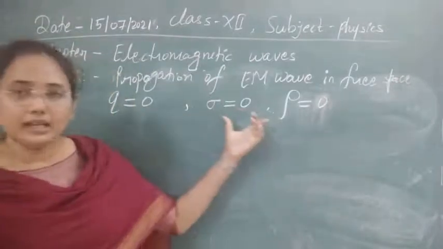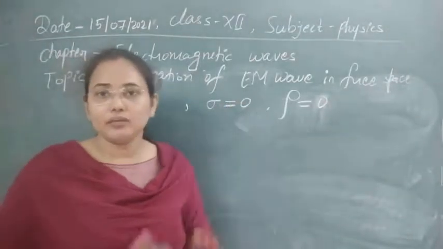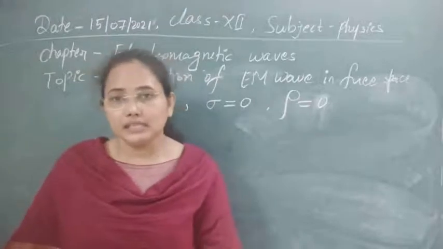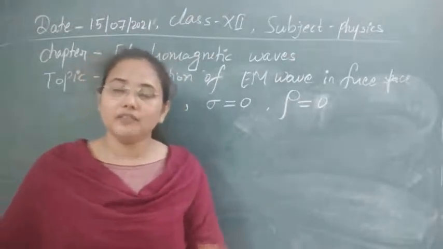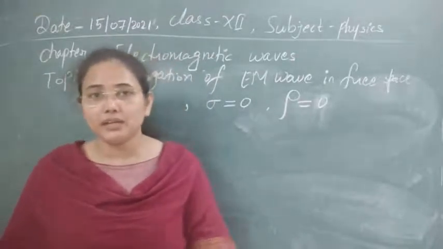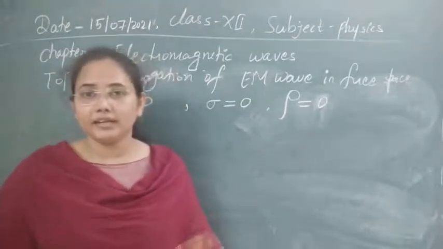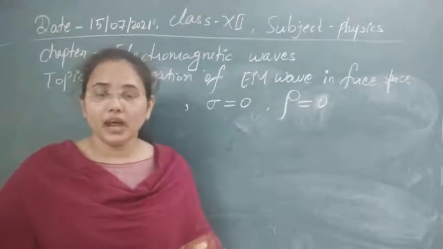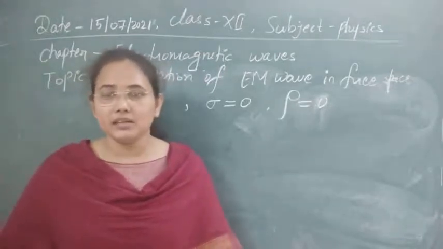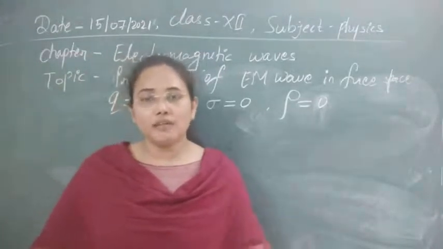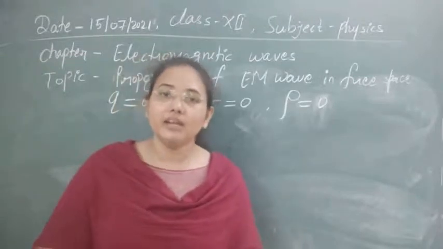Next, now we are taking the case of only free space. You can also see these cases for dielectric media, conducting media, and plasma media. Whenever light or an electromagnetic wave enters these media, what will be its velocity, how can we represent its wave equation, and what are the properties of the electromagnetic wave there?